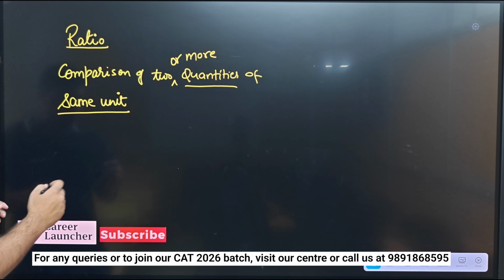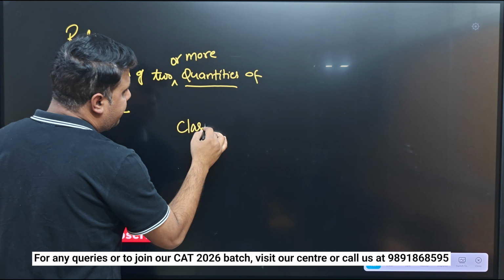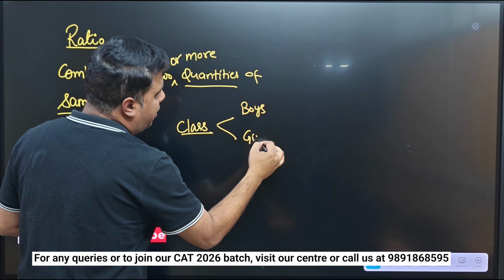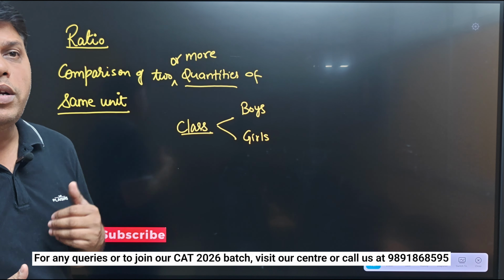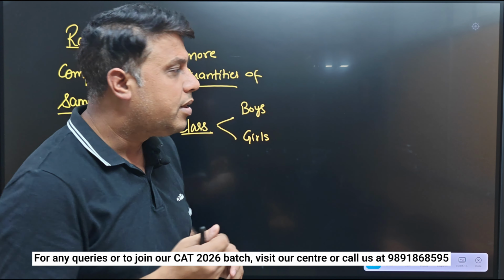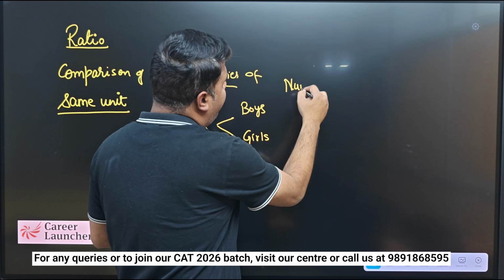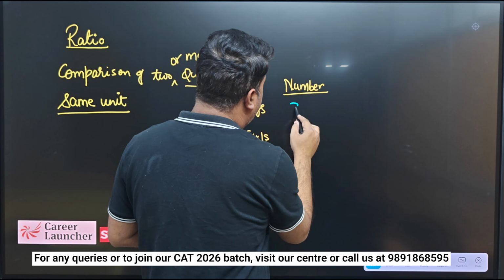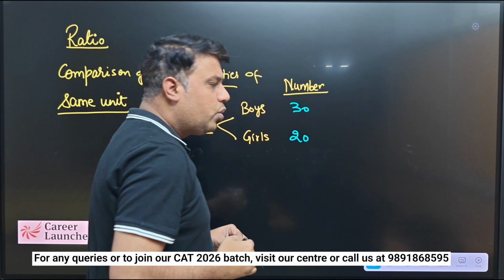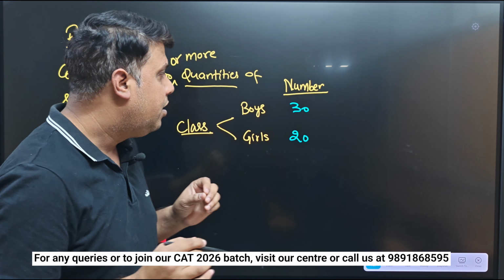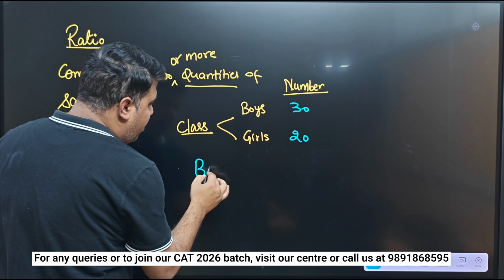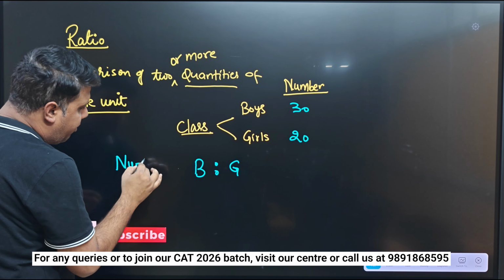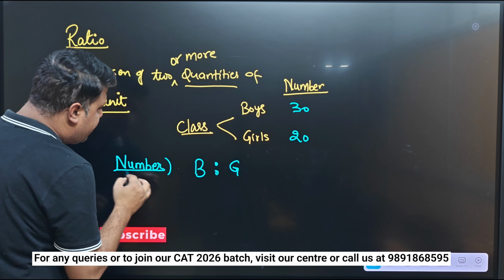For example, we have a class, and in that class we have boys also and girls also, right? If I talk about the number of boys and number of girls, that is the strength. Let the boys be 30 and the girls be 20. So there are 30 boys and 20 girls. If we talk about the boys and girls ratio, I'm talking about the number because unit has to be same.